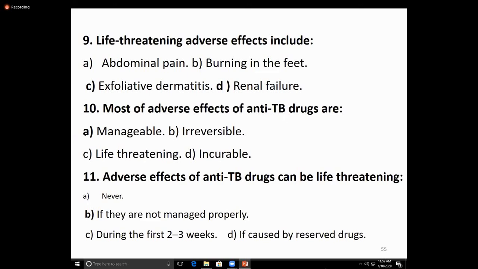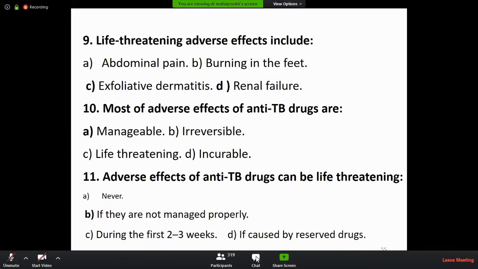You should know the names of the drugs, the side effects, and the mechanism of action. These are important and interesting topics, so you should know all the mechanisms. Side effects are very important. Drug interactions are very important. These are asked by examiners in the examination. These are all important questions regarding Viva Voce.